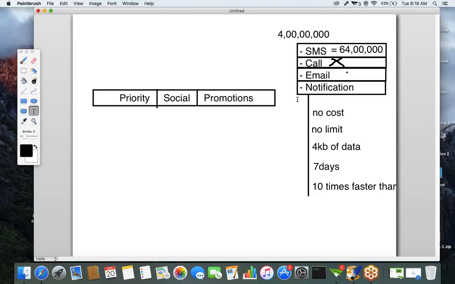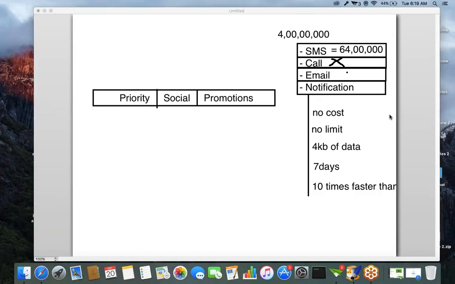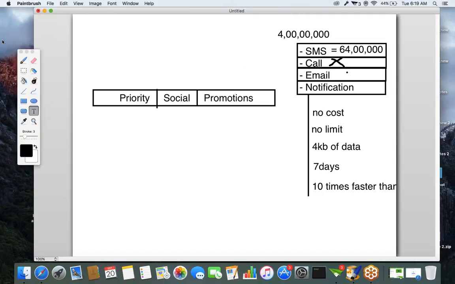What the programmer will do is receive the data and display the data as a notification. Because otherwise, if you don't display it as a notification, the user doesn't know that information, right? If you have a requirement, display it as a notification. Whatever information we receive from the server will be displayed as a notification. Because of this notifications concept only, there is still a life for mobile application developers, to say frankly.